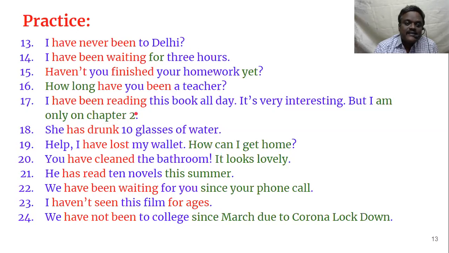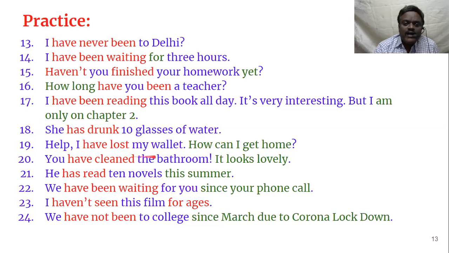Okay, so whenever there is a complaint with "all day", a sentence like "has been studying all the day", suppose we say it's present perfect continuous. Then, she has drunk 10 glasses of water. She has drunk 10 glasses of water. As I told you, drink and all those things we can use only in present perfect tense, not present perfect continuous tense. There was a rule I told you. So, she has drunk 10 glasses of water.